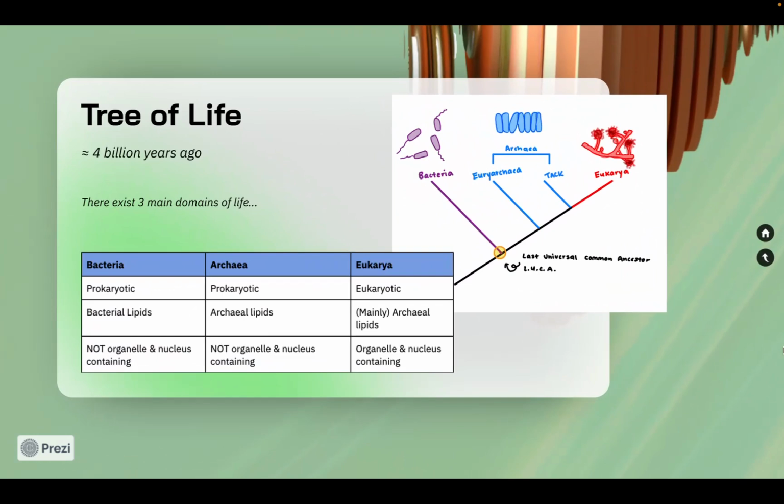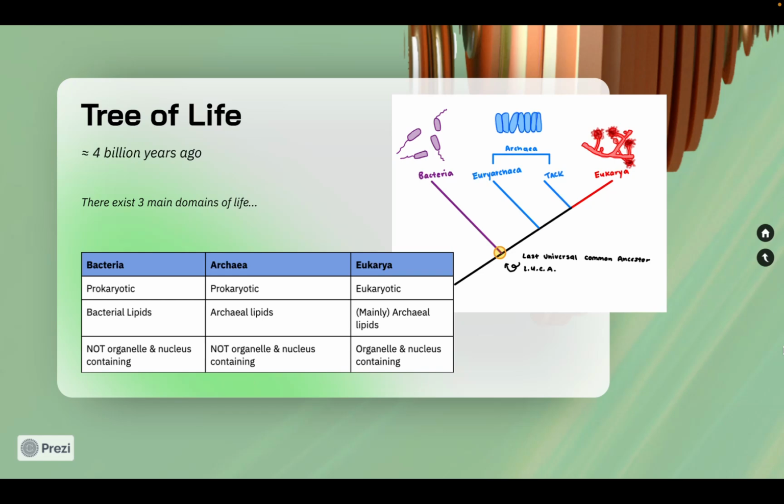Early life was simple, single-celled organisms divided into three types: bacteria, archaea, and eukarya. Bacteria play important ecological roles, like cycling elements such as carbon, nitrogen, sulfur, and iron. They also perform photosynthesis, which we'll talk more about in a minute. Archaea have different membranes than bacteria and similar transcription and translation to eukaryotes.